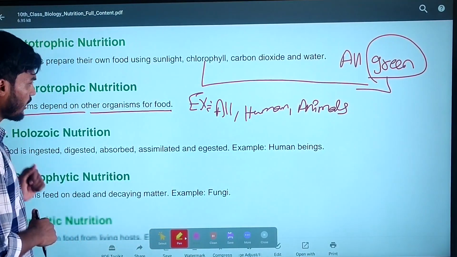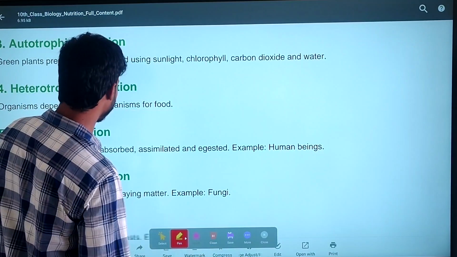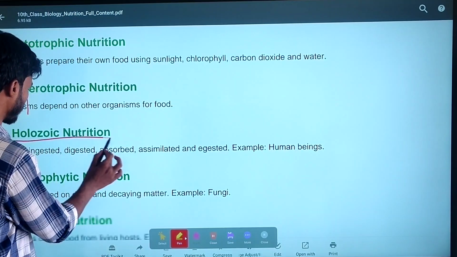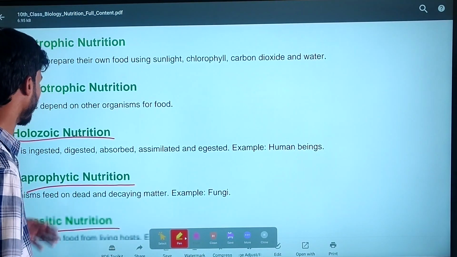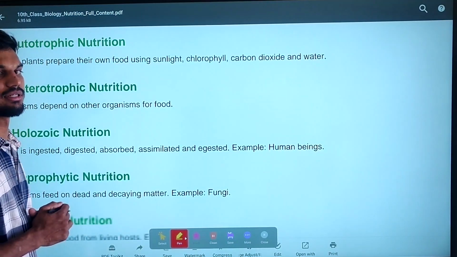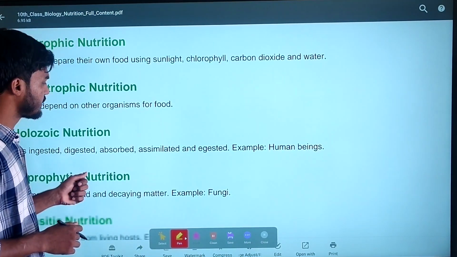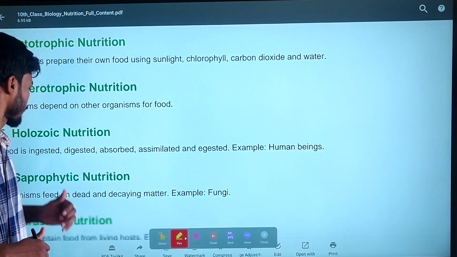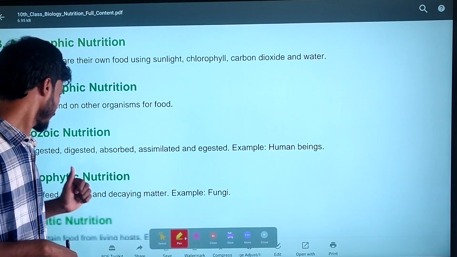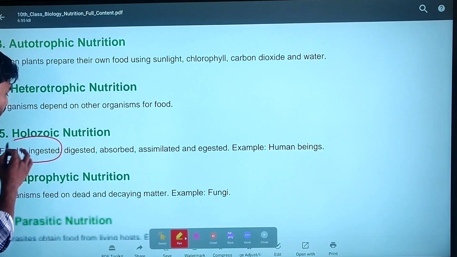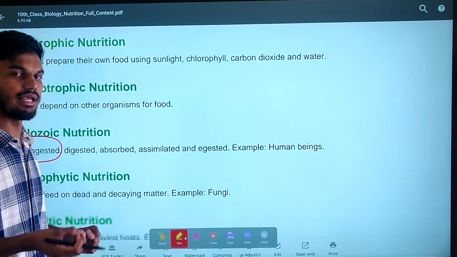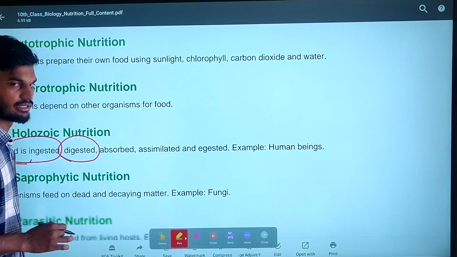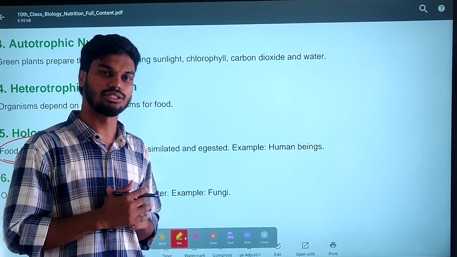Again, heterotrophic nutrition is divided into holozoic nutrition, saprophytic nutrition and parasitic nutrition. First we will discuss what is meant by holozoic nutrition. The food is ingested, digested, absorbed and assimilated. An example is the human being. Simply, holozoic nutrition is a type of nutrition in which the food is ingested, taken inside by chewing. After the food enters inside, the digestion takes place by the release of digestive glands and digestive enzymes.